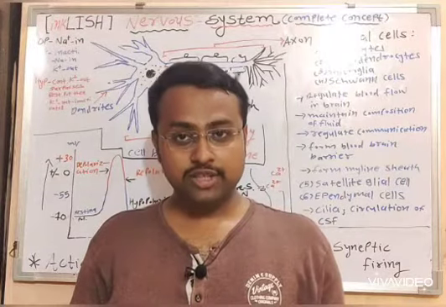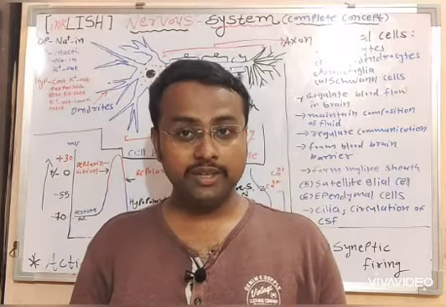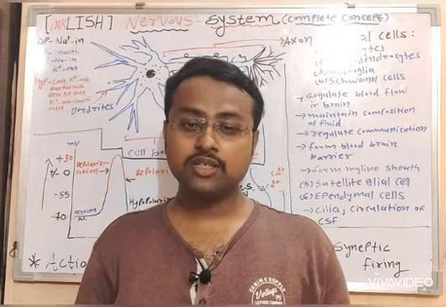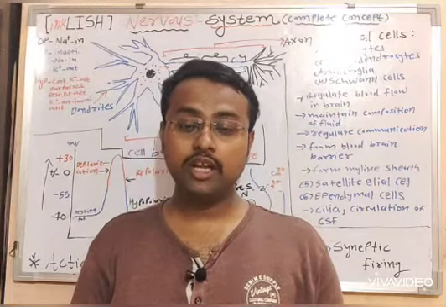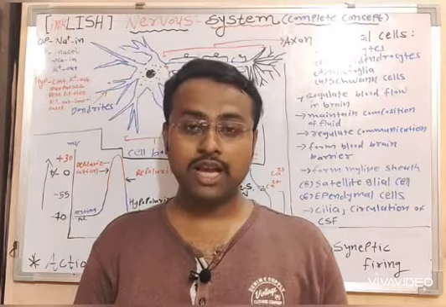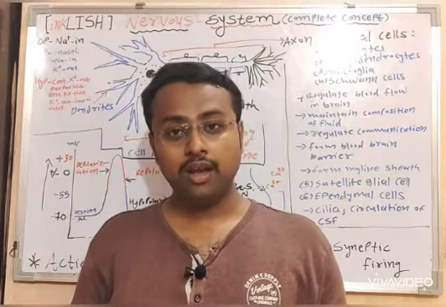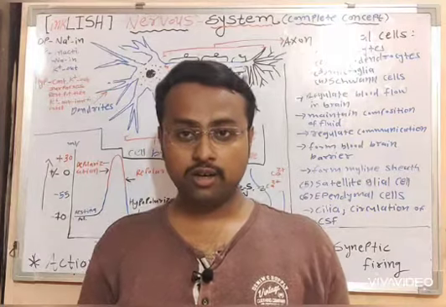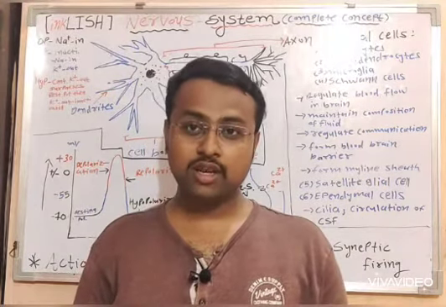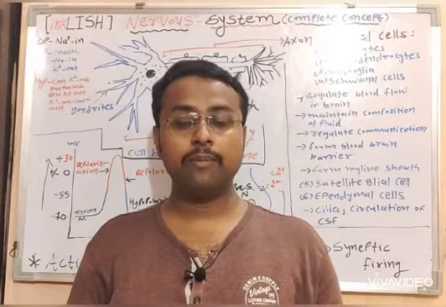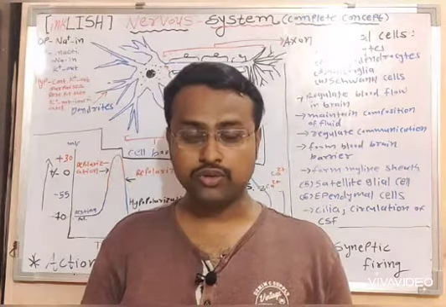Like the digestive system has many digestive organs which consist of cells differentiated in order to carry out digestion and absorption. Likewise, in the nervous system, nervous tissues are there which are constituted by neurons.